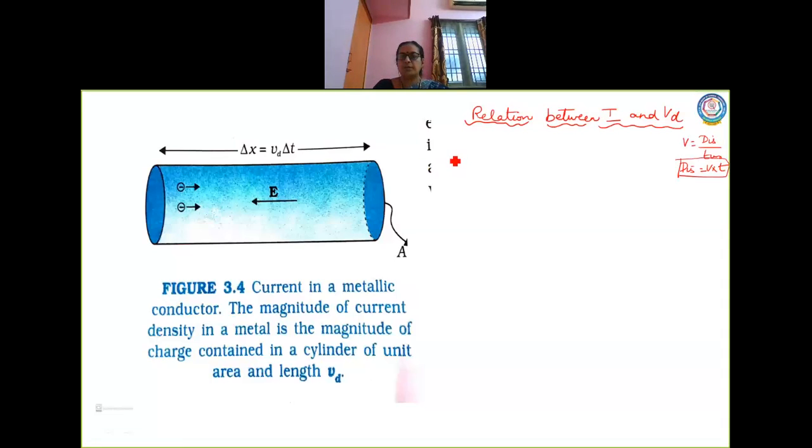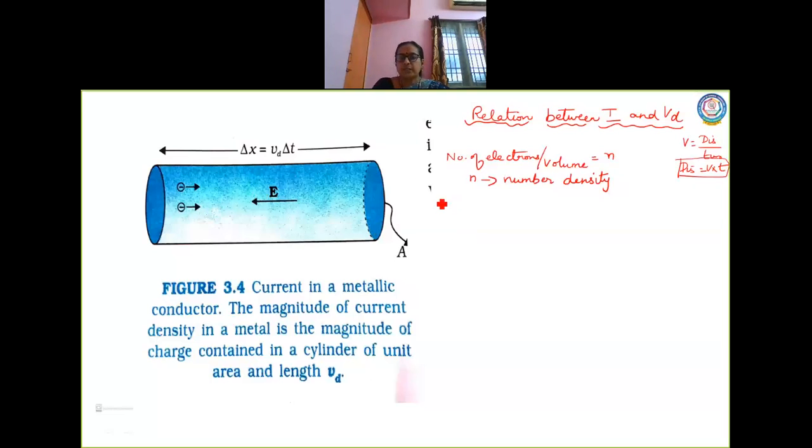So how many electrons are there? The number of electrons per unit volume is what you call small n. So what is this n? n is nothing but what you call number density. So what is small n, children? Small n is nothing but number density, which is the number of electrons per unit volume.